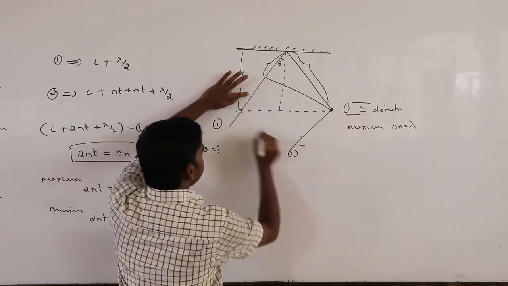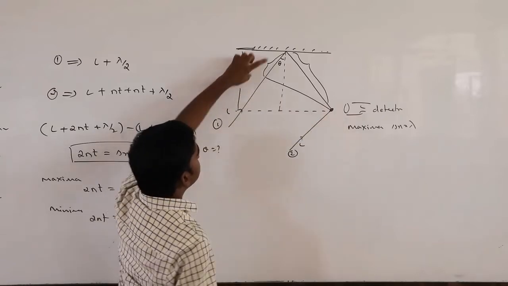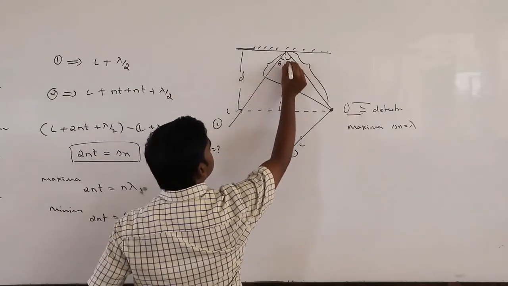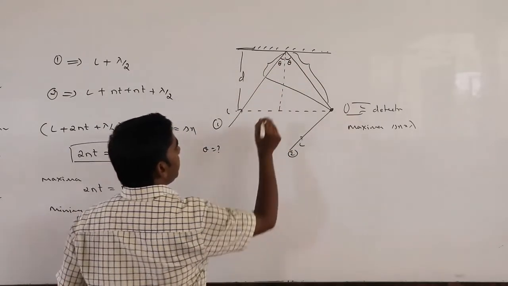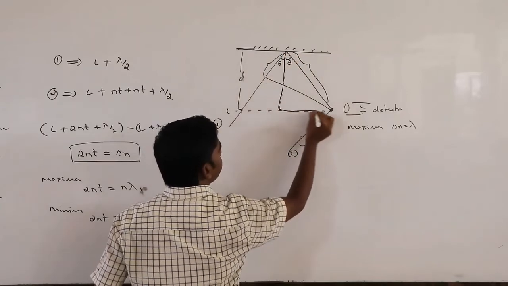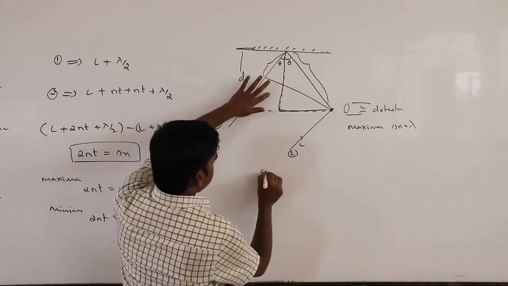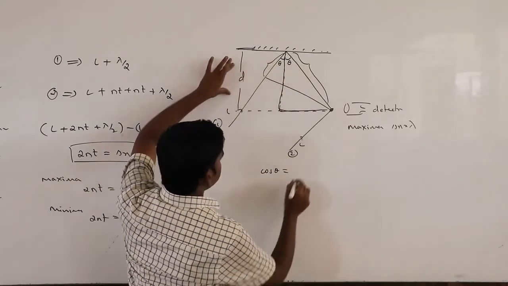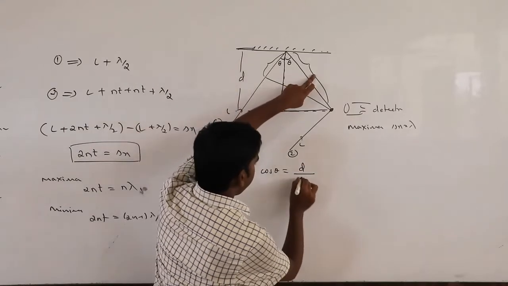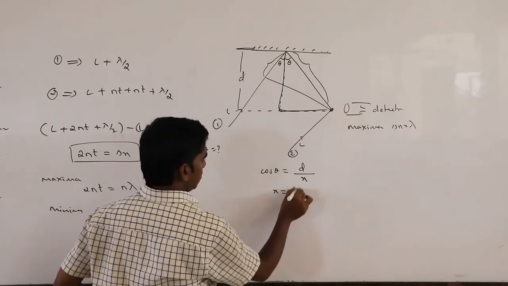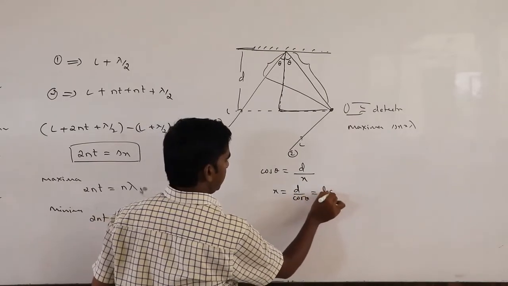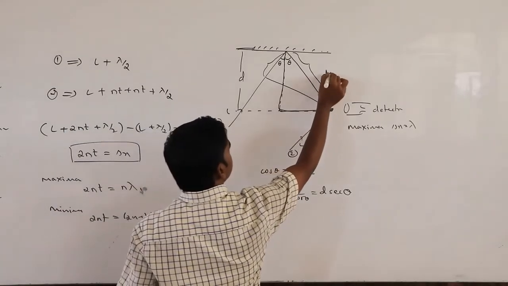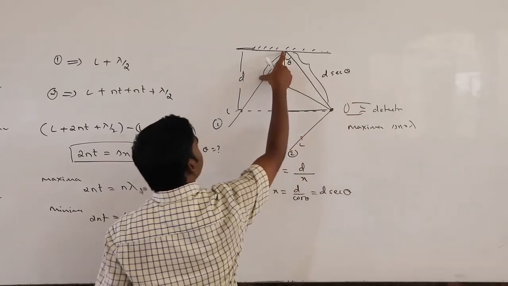So if you take this distance as L, this is the extra path covered. How can we find that extra path? If this is theta, this is also going to be theta. Now I will take this triangle. Write cos theta equals adjacent divided by hypotenuse. Adjacent is d, hypotenuse you can take as x. So x equals d divided by cos theta, that is d sec theta. Okay, so we got this as d sec theta. Now we have to find this one.